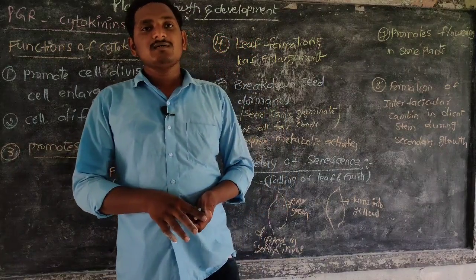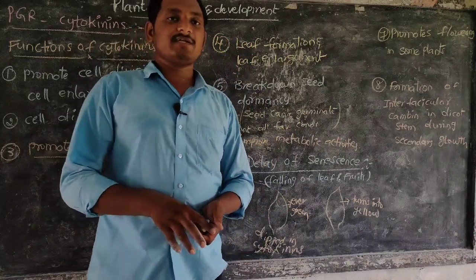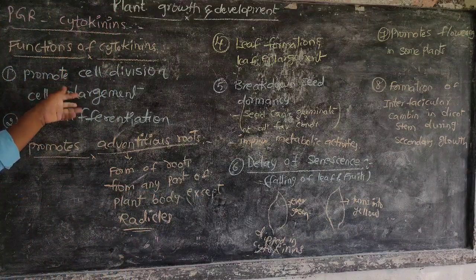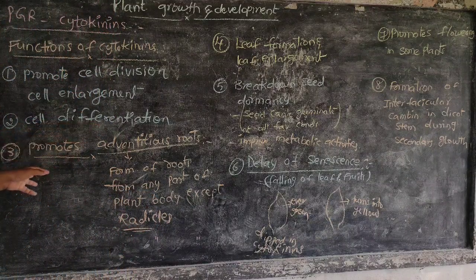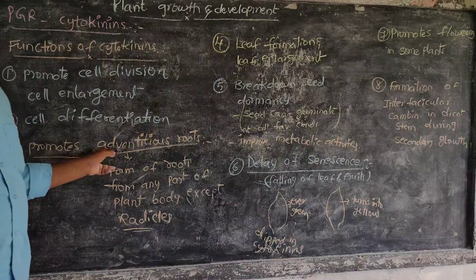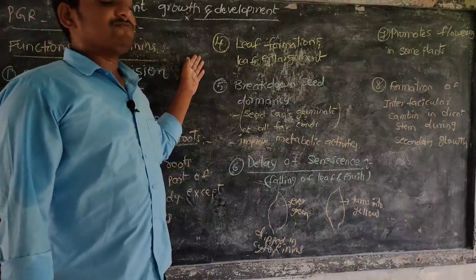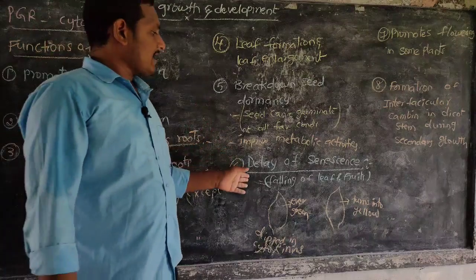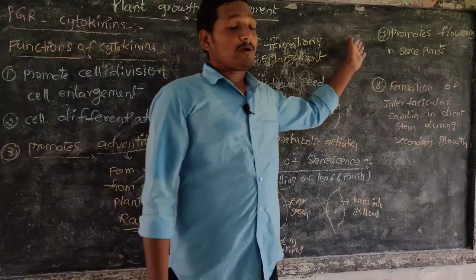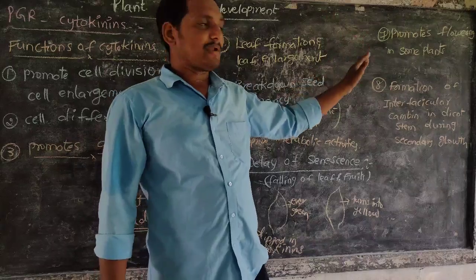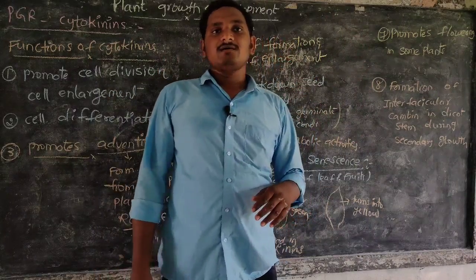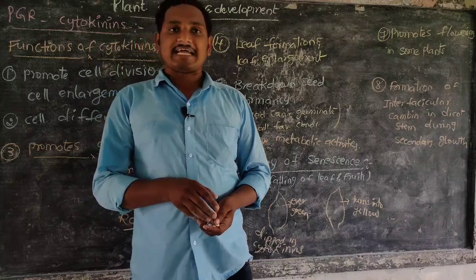This is about cytokinins. These are the different functions of cytokinins. One is promoting cell division and cell enlargement. Second, cell differentiation. Third, formation of adventitious roots, leaf formation and leaf enlargement. Next, breakdown of seed dormancy in some seeds, delay of senescence, promoting flowering in some plants, and formation of interfascicular cambium in dicot stems in secondary growth.